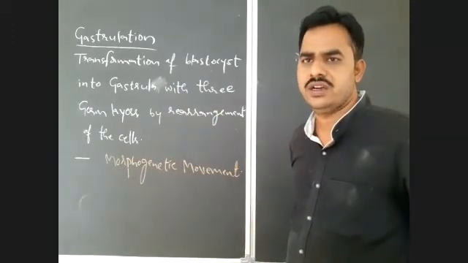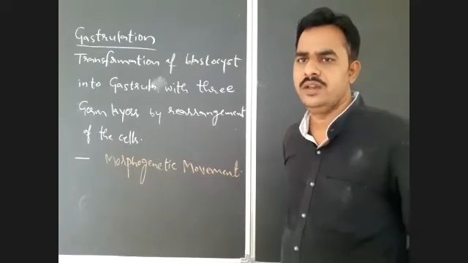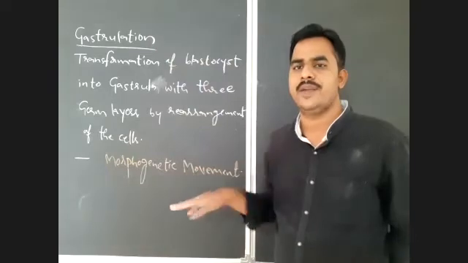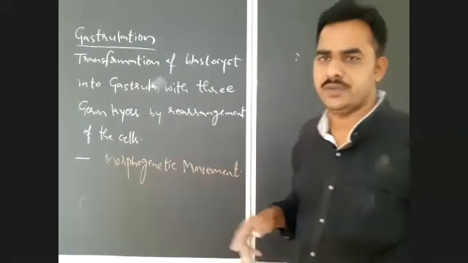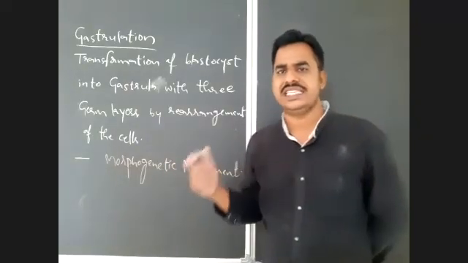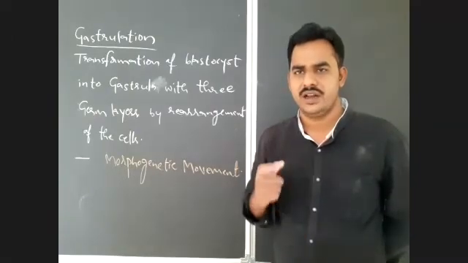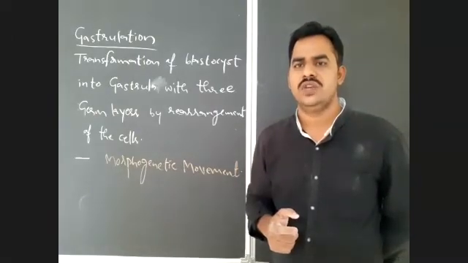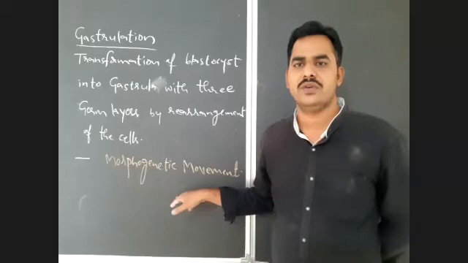In future, from these germ layers only, all organs and organ systems will be developed. The embryo form will be completely developed from these three germ layers. So it is morphogenetic movements. Is it clear why the movements of cells in gastrulation are called morphogenetic movements? Because these are the movements which provide a particular form or shape to the embryo.